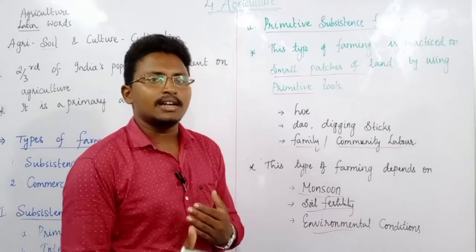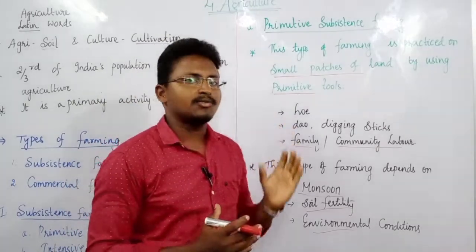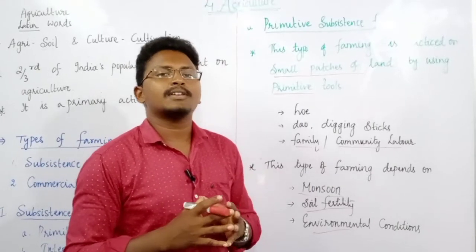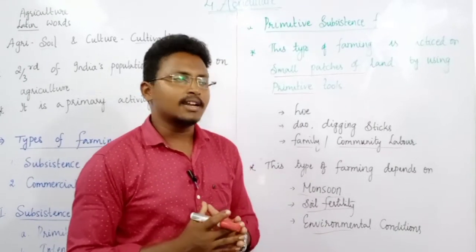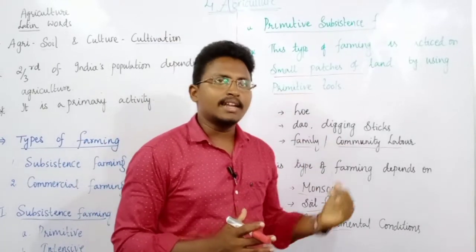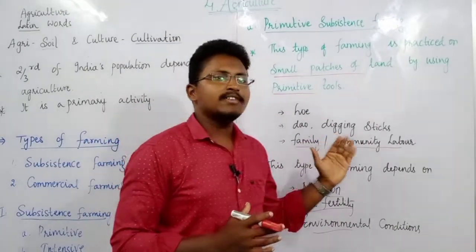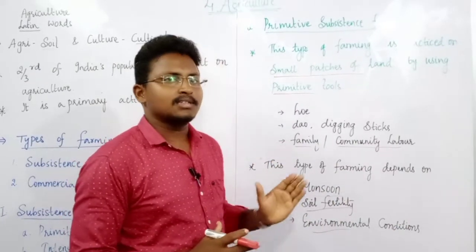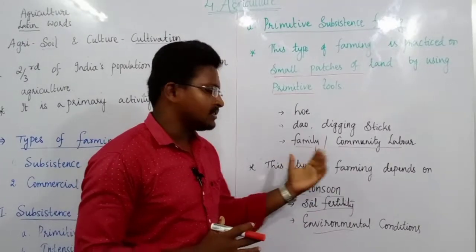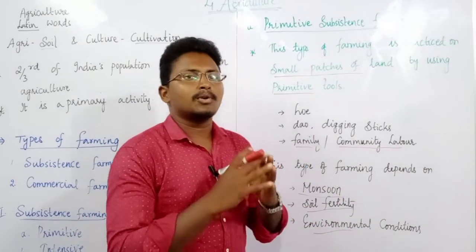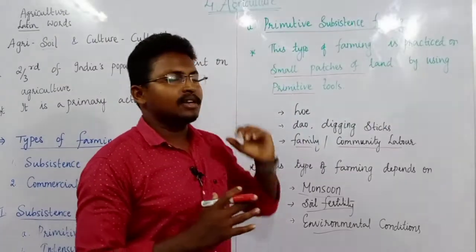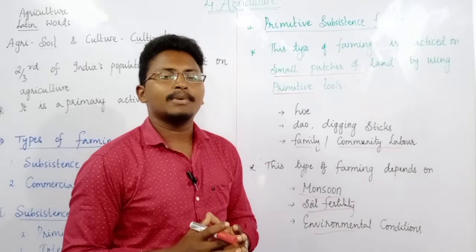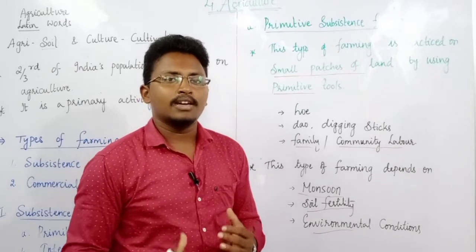But since they are using only primitive or traditional tools, if they keep on cultivating, after some time the soil may lose its fertility. Therefore, the production may decrease. Then the third factor is favorable environmental conditions. So the production in primitive subsistence farming depends on monsoon, soil fertility and environmental conditions. If these factors are not favorable, the production will be much lesser.